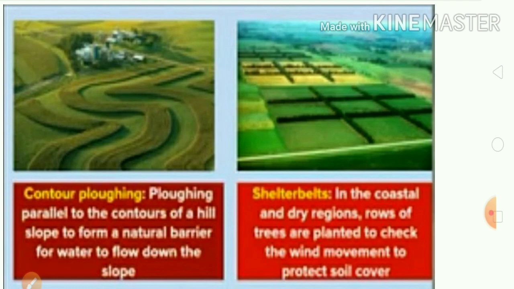We had a look at two resources till now, land and soil, and thus we have come to the end of the first topic, but we have a few more resources to be discussed. Thank you.